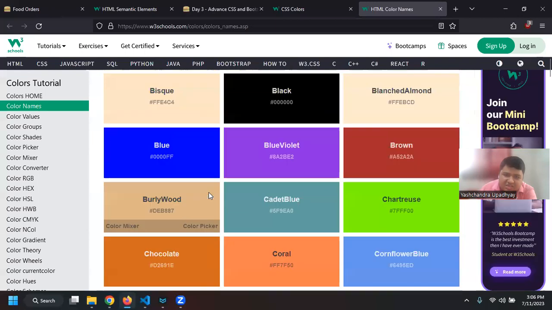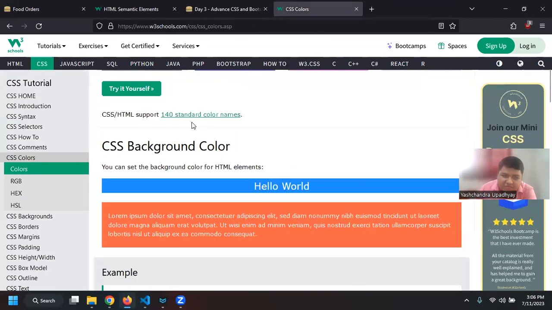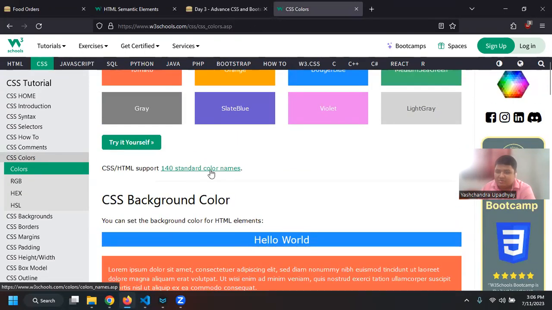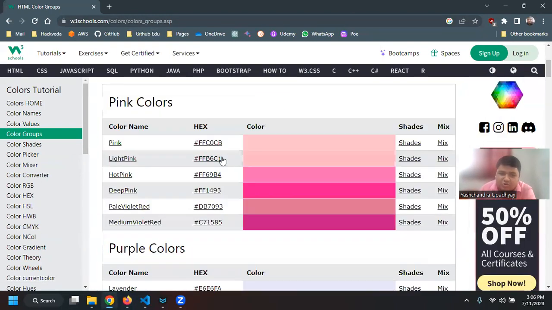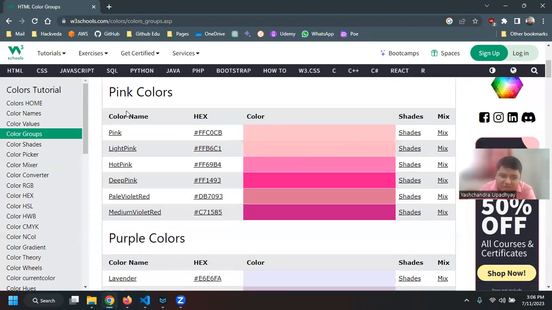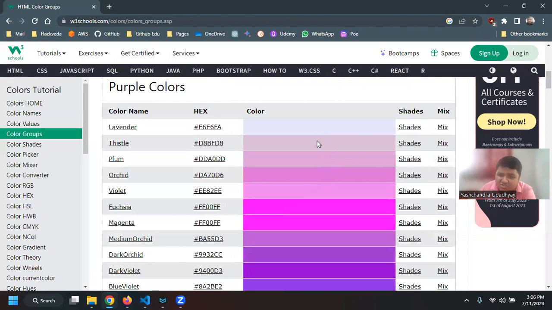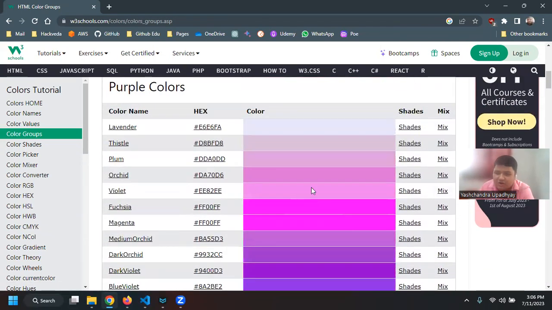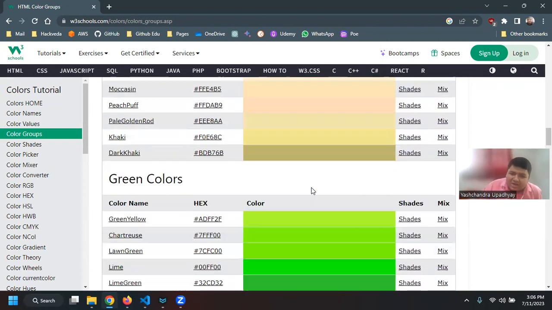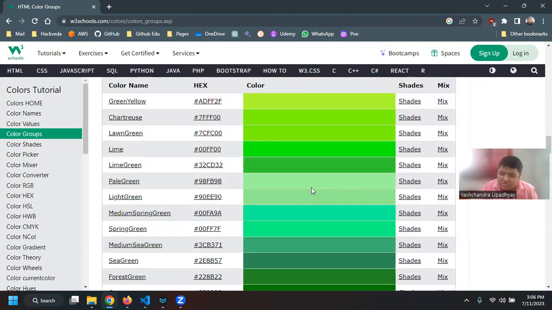But they have given a link for 140 standard colors so that everyone knows which color is which, and I think it is sorted alphabetically. But we can also use this link, colors color group, to look at it in a format sorted by color. So this is pink, purple, and all the shades of purple that are available. So lavender, plum, and then orchid, violet, anything, right? You can use shades from here and make your websites more interactive.